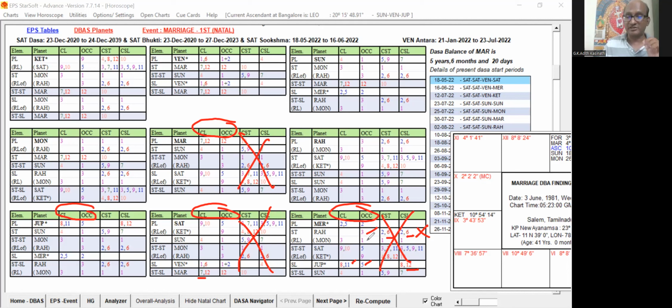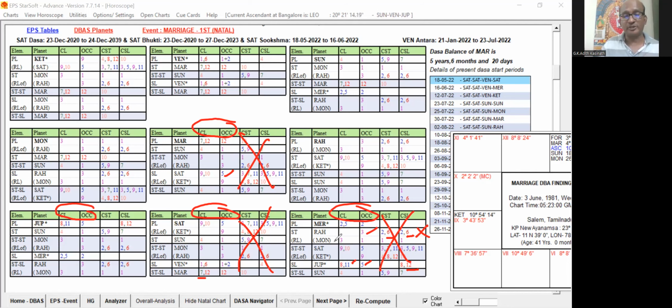Mercury cannot give it, Saturn only can give. But Saturn, you can see, is not strongly signifying any 2, 7, or 11. Similarly, yes, Mars can be chosen because the 7th lord will be coming under signification, but Moon 4 and 4 and 1, and the sublord you can see 9, 5, and 5. So we'll say, okay, this is supportive for the marriage.